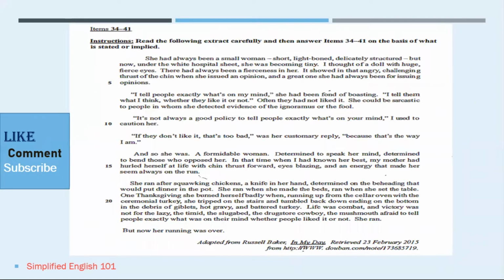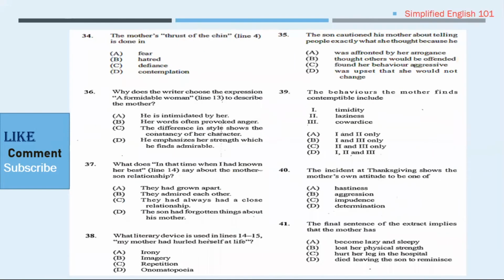Items 34 to 41, it is an extract from a story. I'll give you a minute or two to read and then we will go through the extract. Let's move on. Number 34 says, the mother's trussed up chin, line 4, is done in defiance. If we look at line 4, we will see where the narrator says the challenging trussed up chin. So the word challenge makes us know that there was some sort of defiance or fight. So the answer would be defiance.